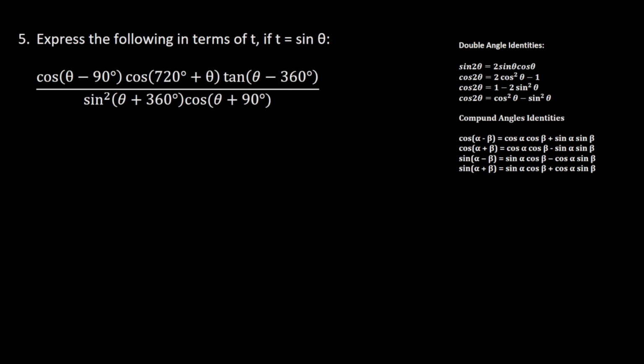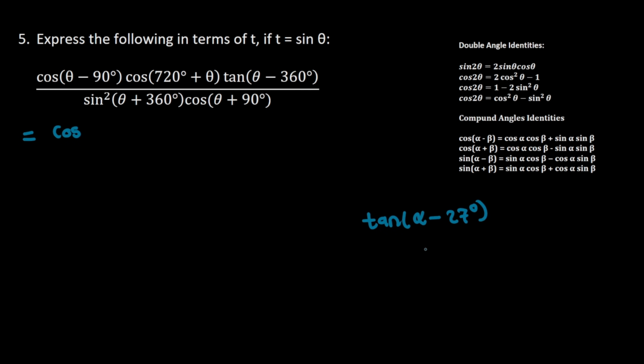And then now we move on to question number 5, which says that we should express the following in terms of t, if t is equals to sine of theta. So this is going to be equals to cos of, so whenever you are given something like this, let's say a trigonometric function, let's say tan of alpha minus an angle, let's say 27 degrees.